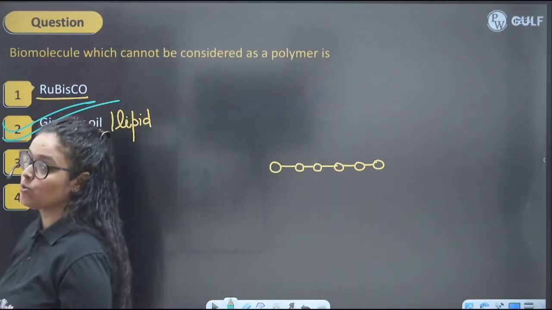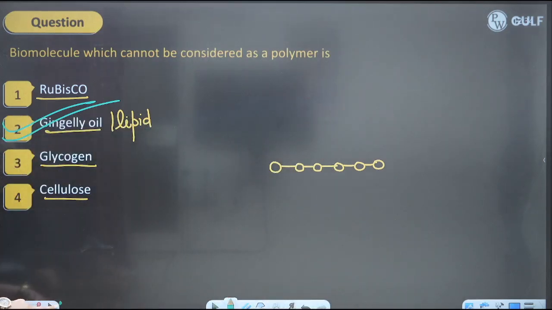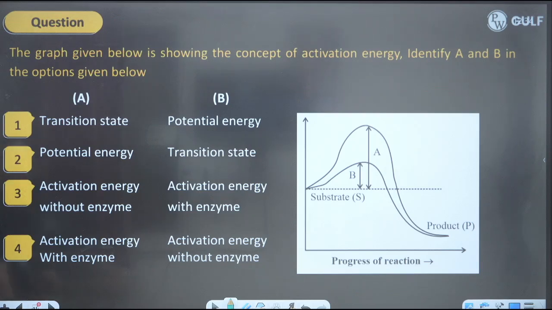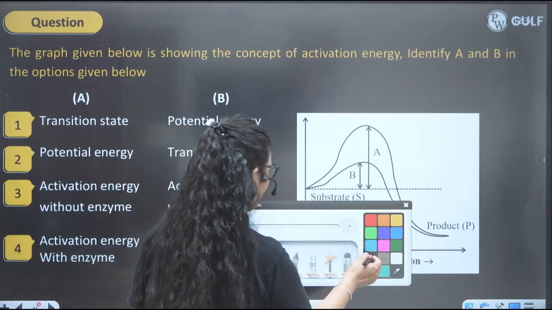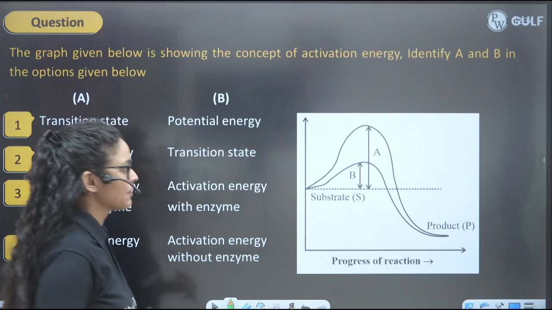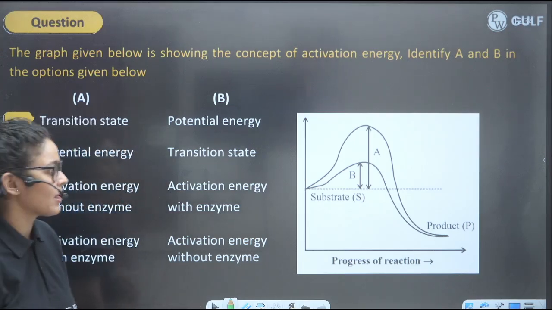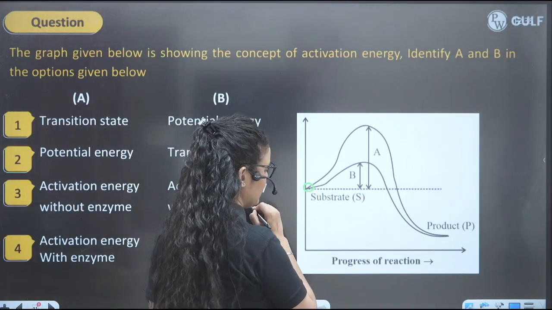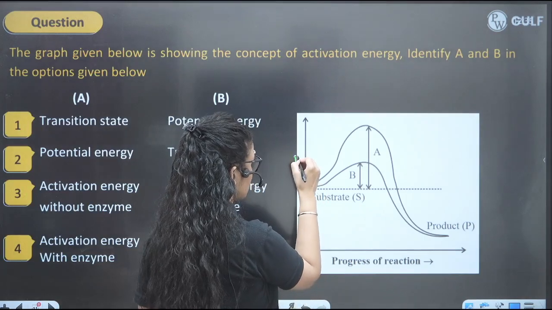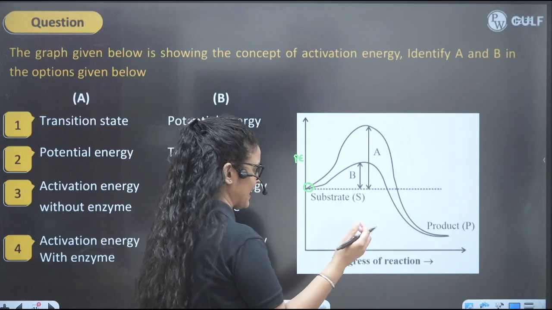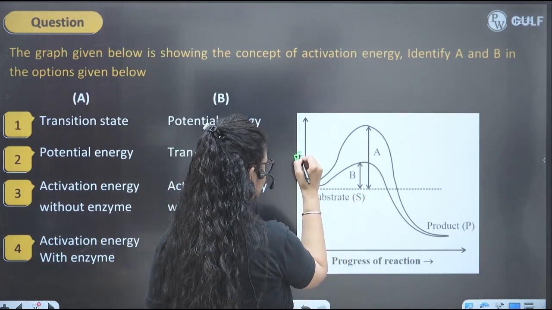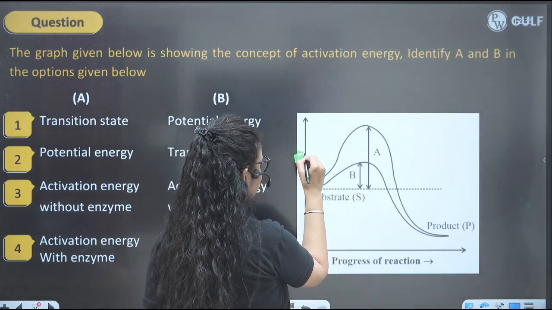So let me take you ahead now. This is the other question for you kids. This question is from activation energy, having a little concept of your chemistry. Let me see how many of you know it. When we talk about the substrate energy level, this is the potential energy, like how much energy a substrate is carrying, right? So it's representing energy.